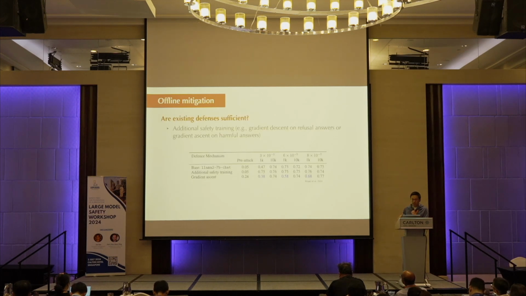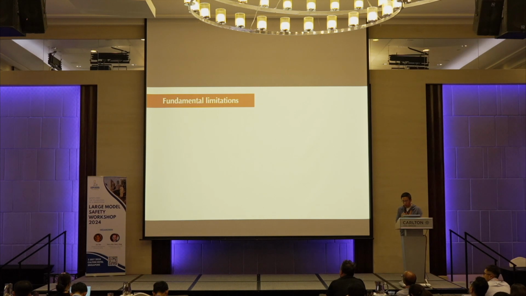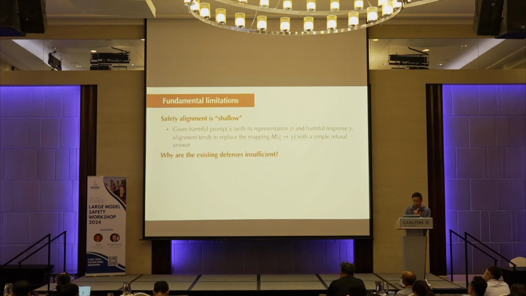And there are other solutions. For example, can we enhance existing safety by using more training, right? Using more safety data to train, or using some sort of adversarial training methods, like gradient ascent, to enhance the current model. All of them fail in one way or the other. So what are the fundamental limitations of the existing methods to detect and defend against malicious customization? I think there are a few very interesting observations. Some of them were actually shared by Pratik this morning.